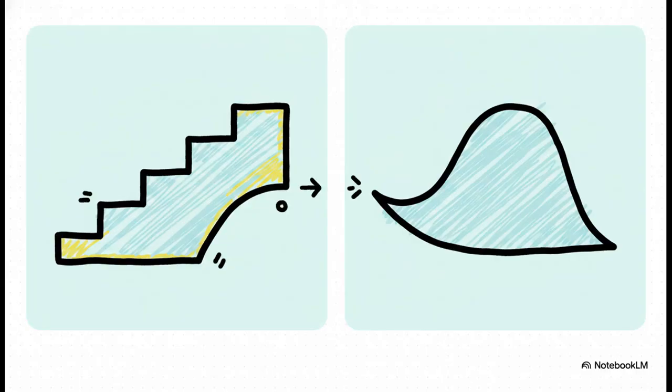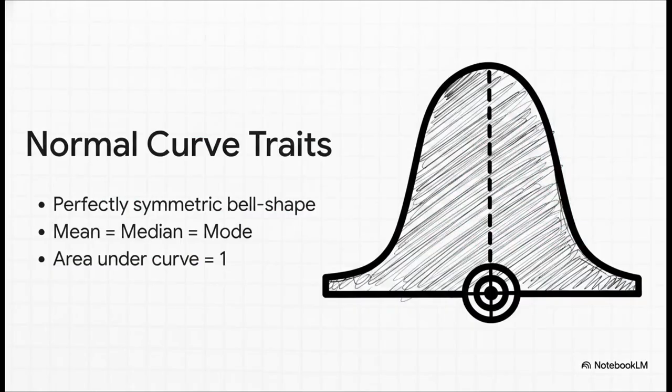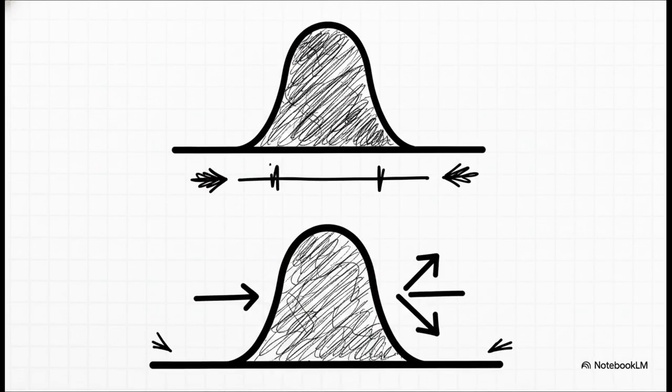Okay, let's smooth out those gaps. We're moving from discrete counts to continuous measurements with the normal distribution. You've seen this famous bell shape. It's perfectly symmetric, meaning the mean, median, and mode sit dead center. It's entirely governed by mu for its location on the axis and sigma for how wide it spreads.